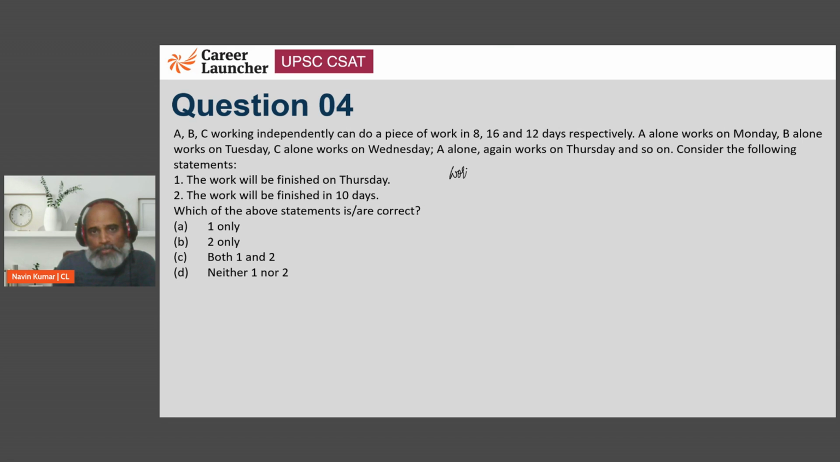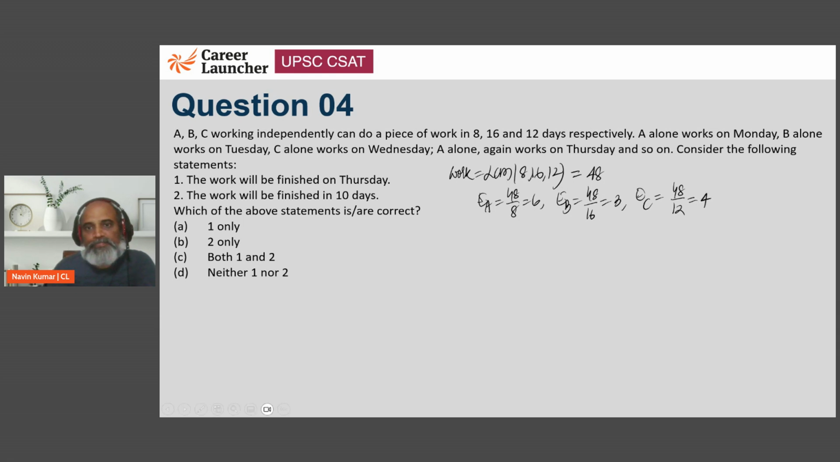So we will take the total work to be the LCM of these numbers 8, 16, 12, which is going to be 48 units, right? Now, the efficiency of A is going to be 48 by 8, which is 6. Efficiency of B is going to be 48 by 16, which is a mere 3. And efficiency of C is going to be 48 by 12, which is 4. Now, we have to finish 48 units.